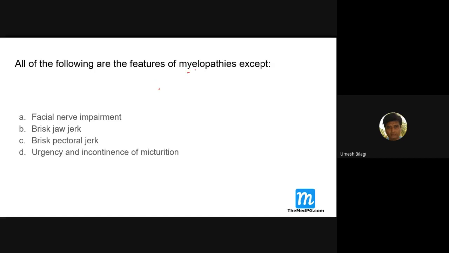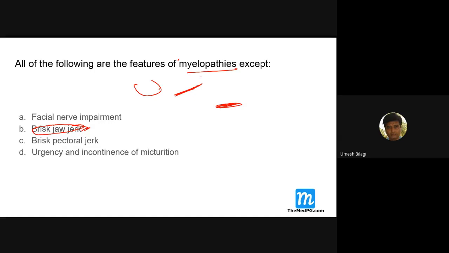So the lesion of the myelopathy, which is below the medulla, because the afferent pathway and the efferent pathway are both the trigeminal nerve, the myelopathies will not produce brisk jaw jerk. Okay, it doesn't produce brisk jaw jerk. To produce a brisk jaw jerk, you should have an upper motor neuron lesion. That means above the pons, you should have a lesion.